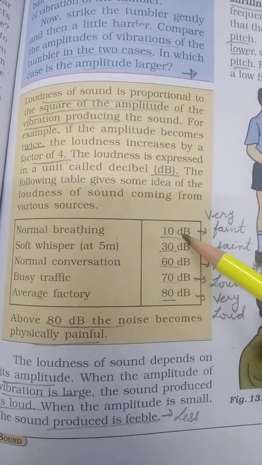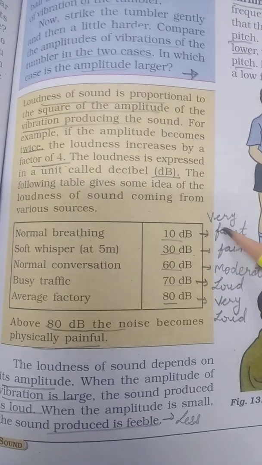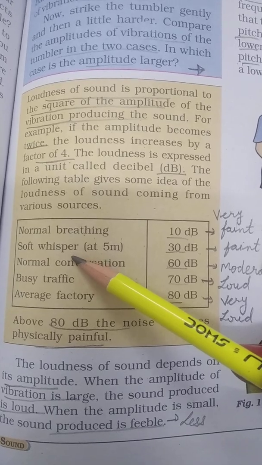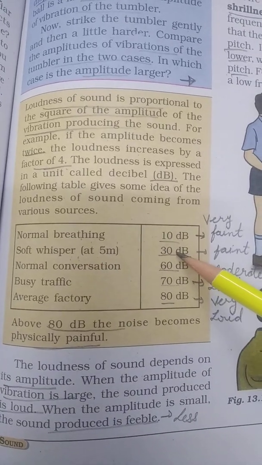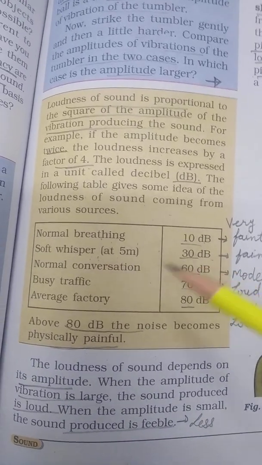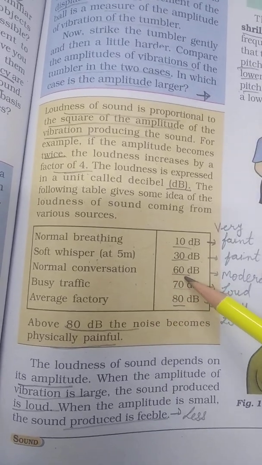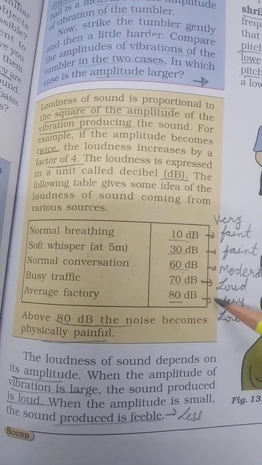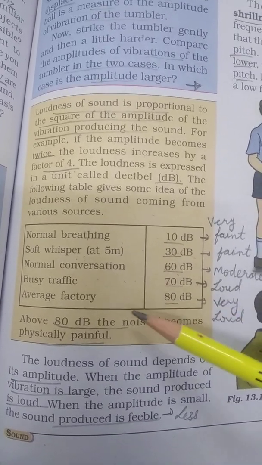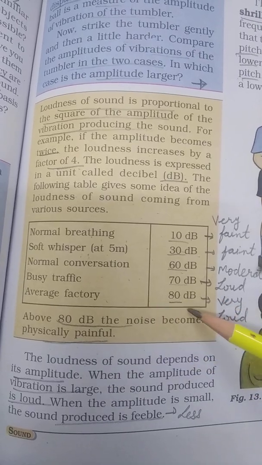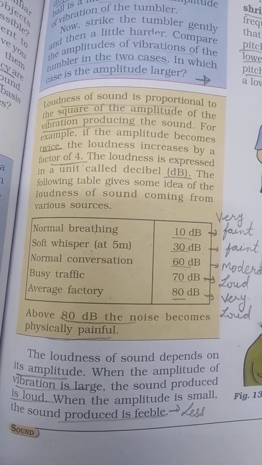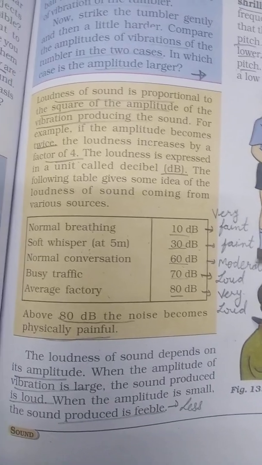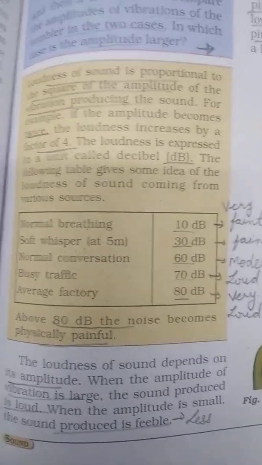Like normal breathing is at 10 decibels, that is a very faint sound, very soft sound. If we talk in a soft whisper, that sound is 30 decibels, that is faint. Normal conversation is 60 decibels, that is a moderate sound. And busy traffic is 70 decibels, that is a loud sound. And the noise of a factory is 80 decibels, and it is a very loud sound. But above 80 decibels, the noise becomes physically painful.